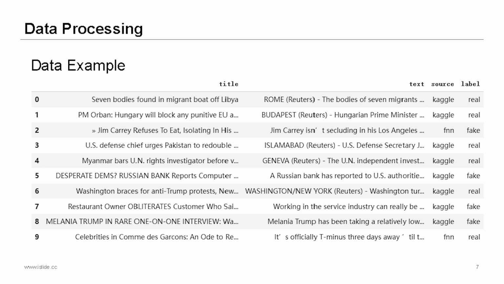Almost all of the texts are pretty well done. However, there are some texts that have some special characters. So for the data cleaning procedure, I just remove those special characters. And for the input, I just concatenate the title with the text.